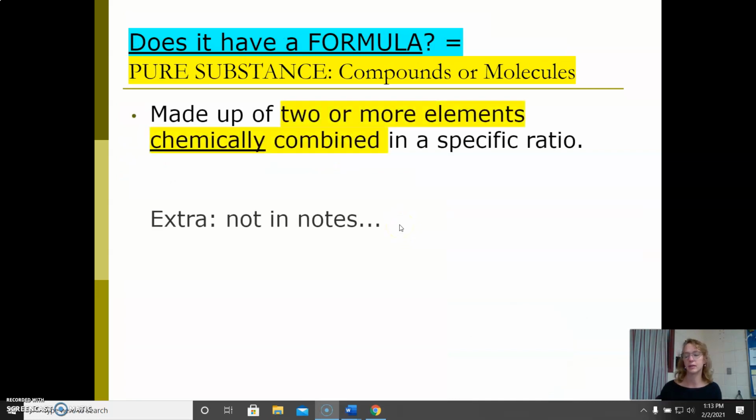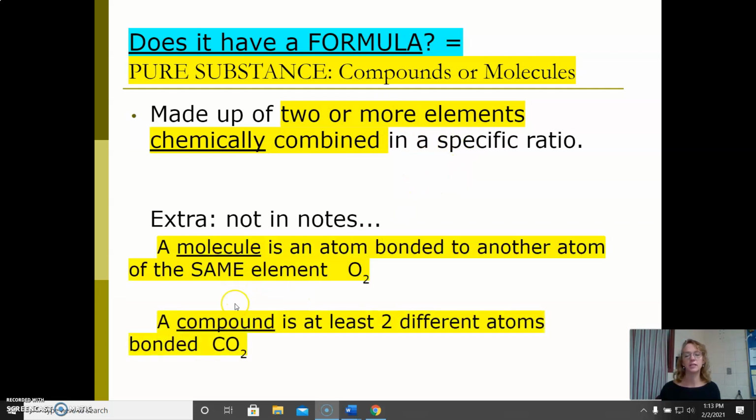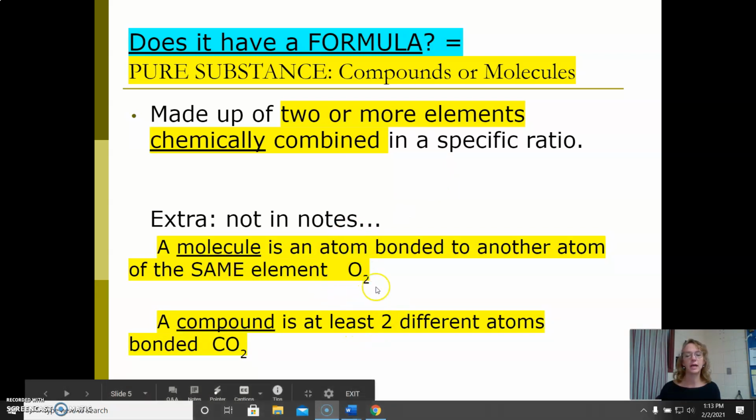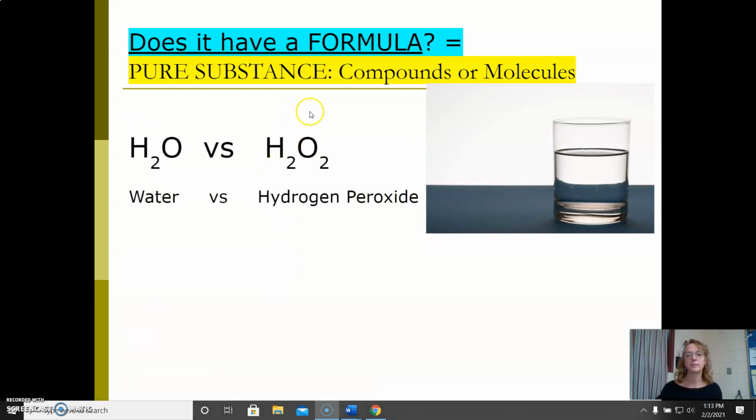Same thing with the compound. Compounds are made of 2 or more elements that are chemically combined in a set ratio. This is not a huge deal, but there is a difference between the word molecule and compound. Molecules mean it's an atom bonded to itself. Compounds have 2 different types of atoms, and we'll come back to that later. So let's go back to what a compound is.